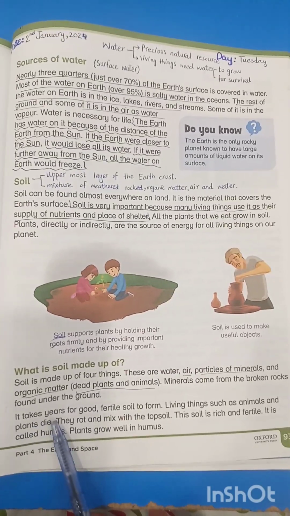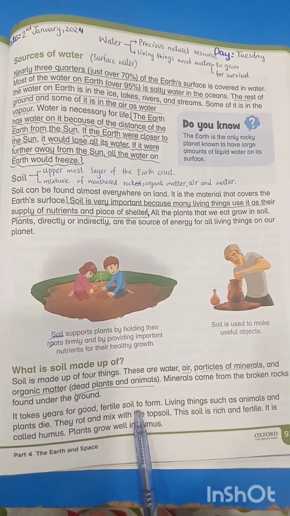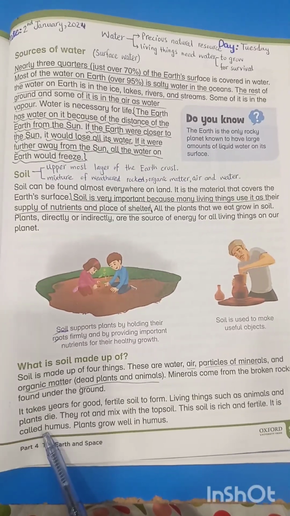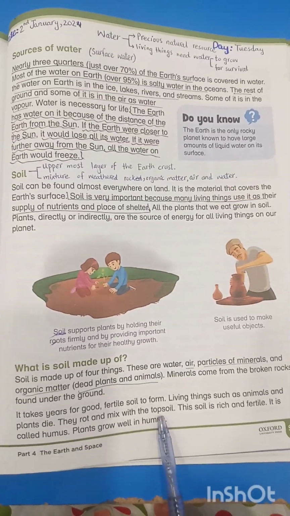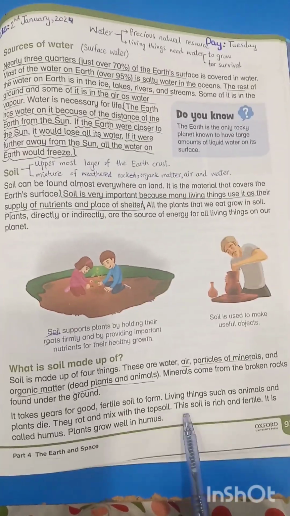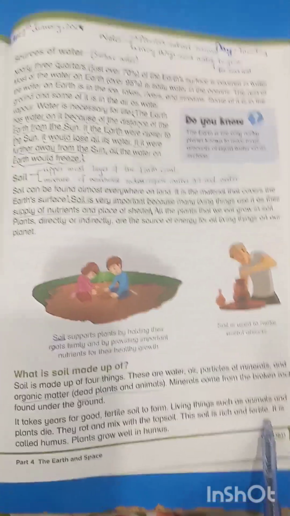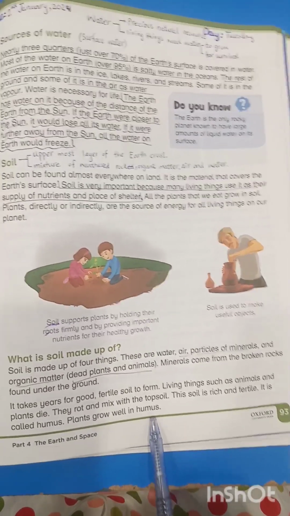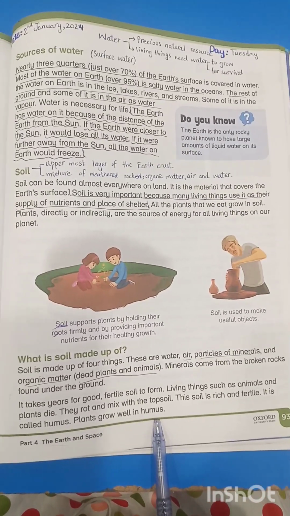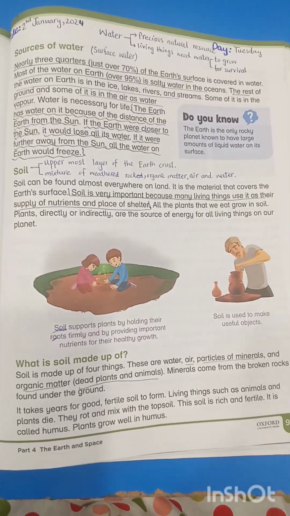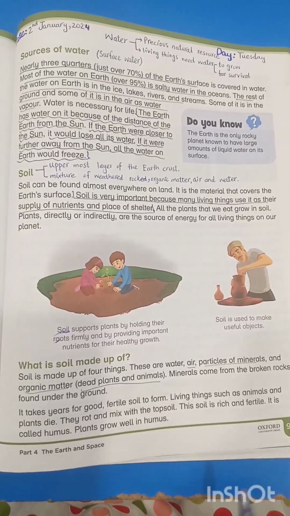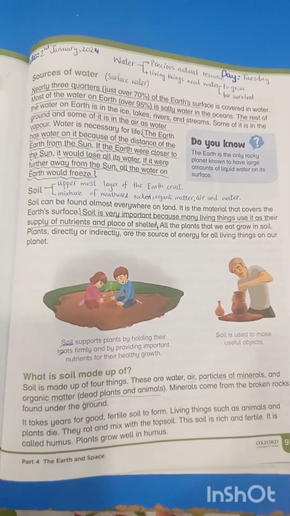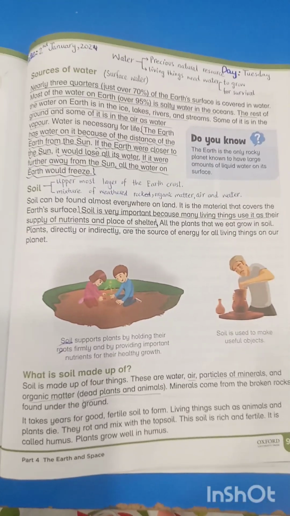It takes years for good fertile soil to form. When living things such as animals and plants die, they rot and mix with the topsoil, and this soil is rich and fertile, and it's called humus. Plants grow well in humus. Humus is the most fertile soil because it contains the dead particles of plants and animals, and they have a variety of nutrients in them. That's why humus is the richest and most fertile soil.